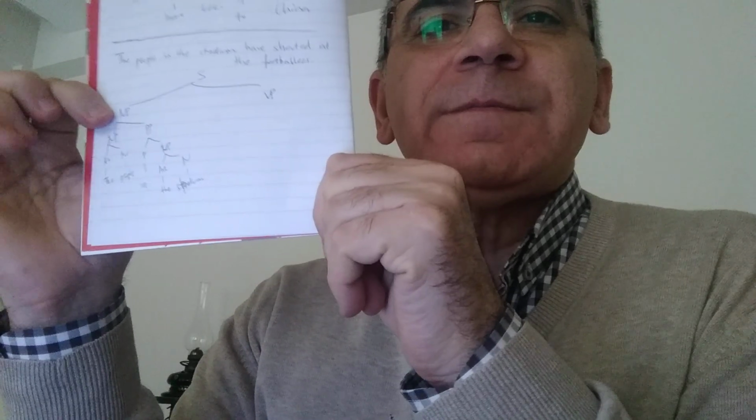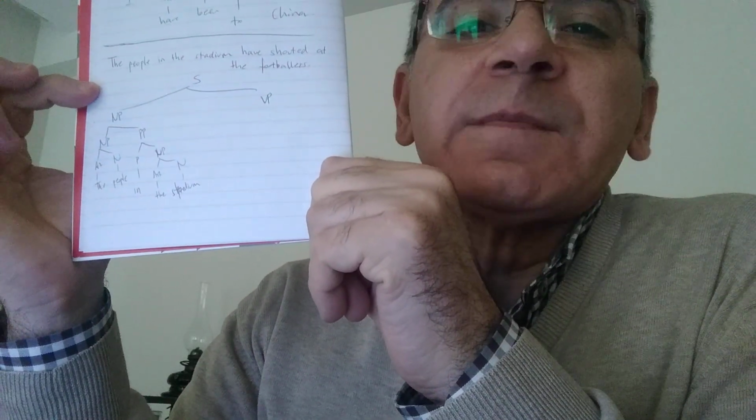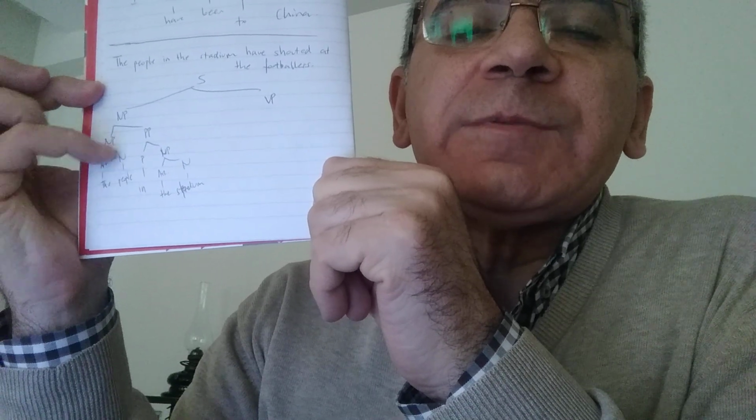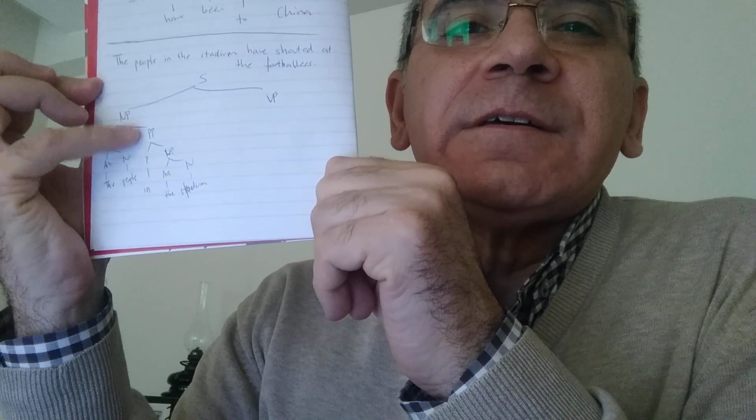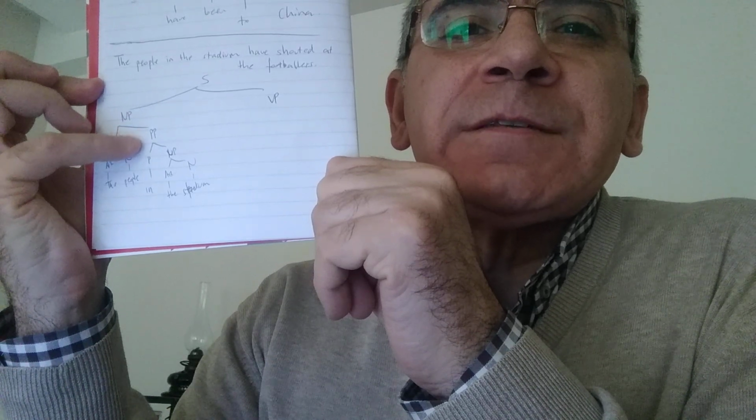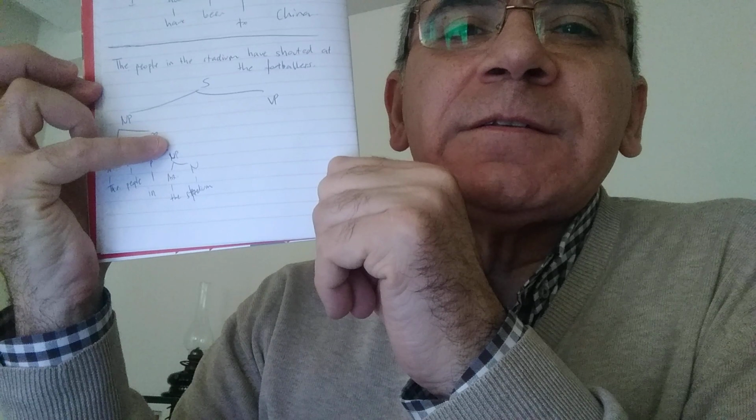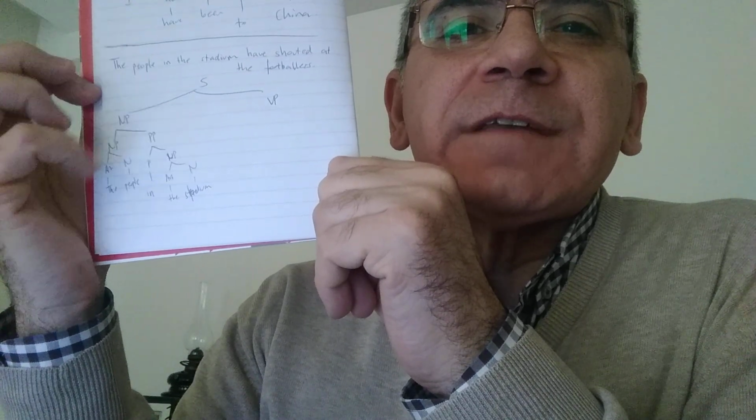Now look at that, please. Okay. The people in the stadium. The people is a noun phrase, article and noun. In the stadium is a prepositional phrase, in is a preposition, and the noun phrase is article and noun, the stadium. Okay. Now in the verb phrase part. The verb is shouted, but it has two units, have shouted, so you have to call it a verb phrase. Verb phrase is auxiliary and the verb. Auxiliary is have, verb is shouted.